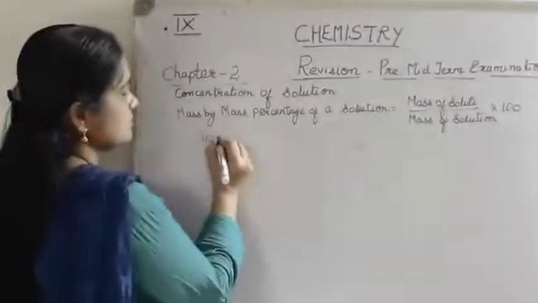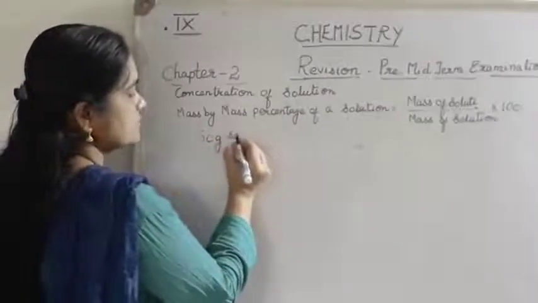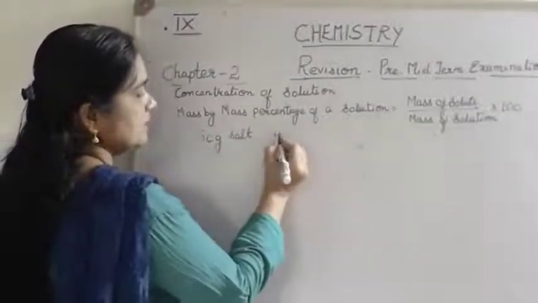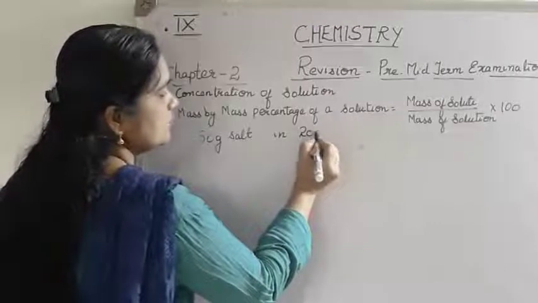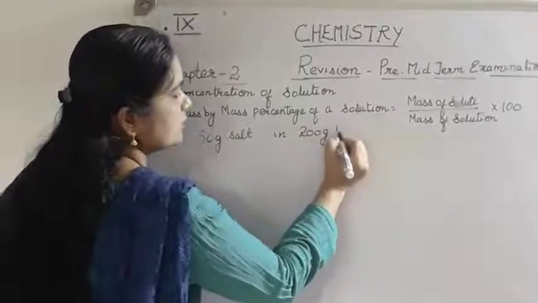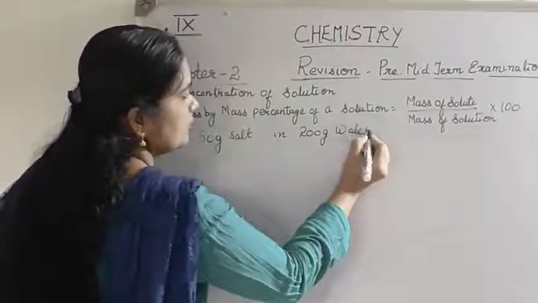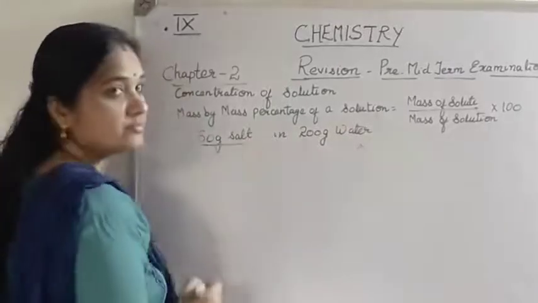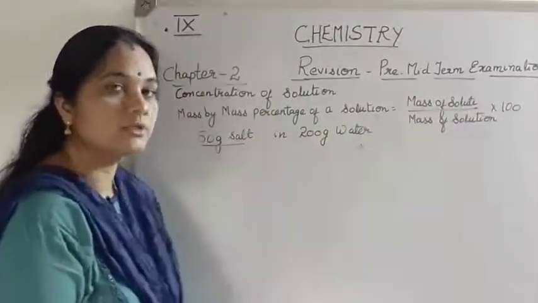For example, 50 grams of common salt is dissolved in 200 grams of water. You have to calculate the percentage concentration of salt in water.